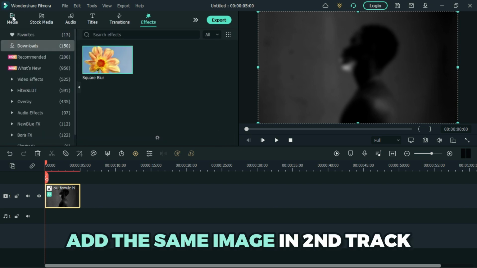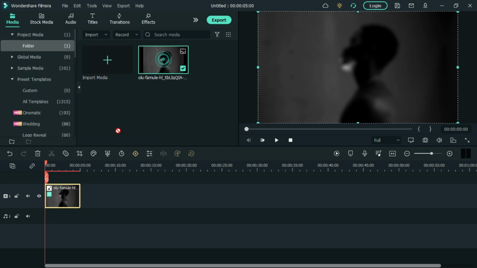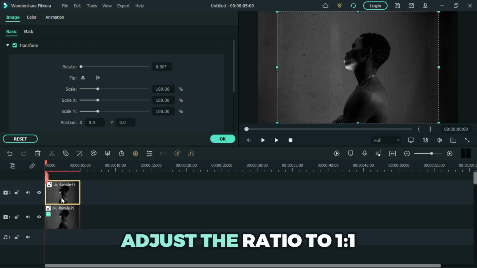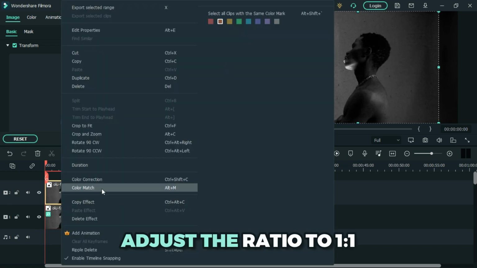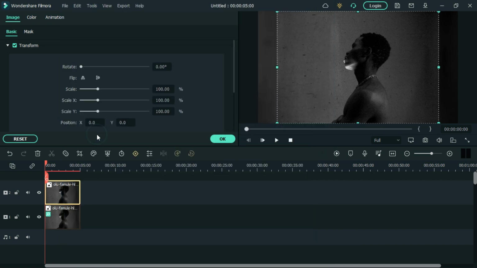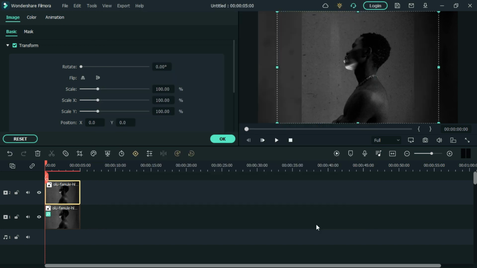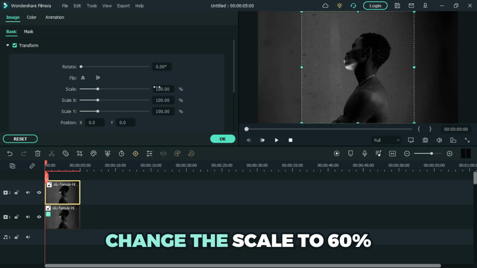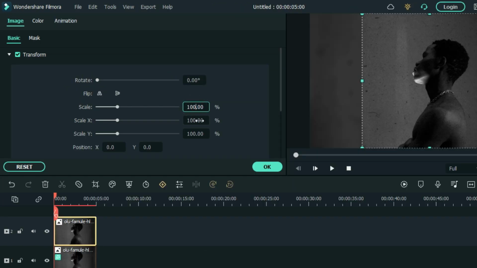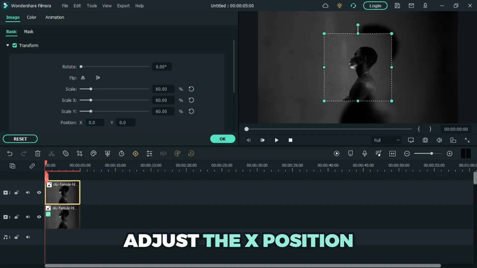Add the same image in the second track. Right click, go to crop and zoom and adjust the ratio to 1:1. Change the scale to 60%. Adjust the exposition as follows.